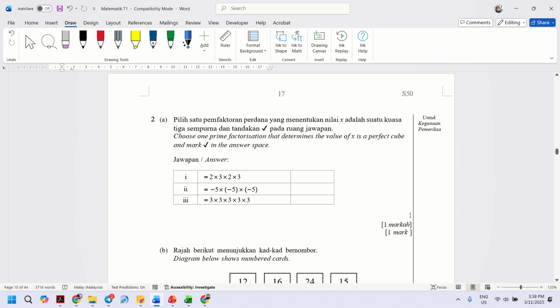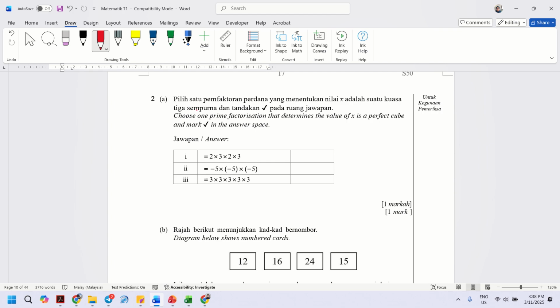Okay. Next, number 2A. Choose one prime factorization that determines the value of x is a perfect cube. If this one cannot be a prime factorization of a perfect cube, because there are only two parts here. So -5 times -5 times -5, this one may be the answer. Look at the third one, 3 times 3 times 3. This one is more than 3 times. So the answer is number 2.